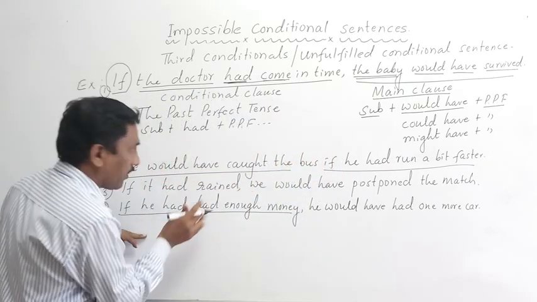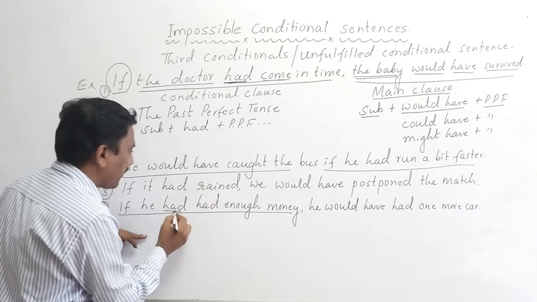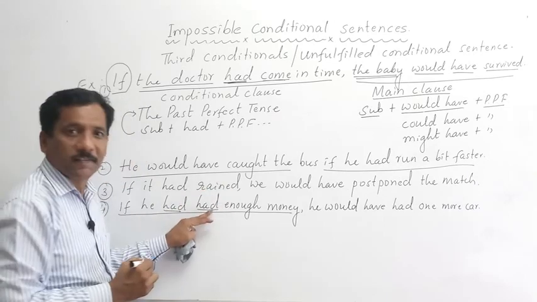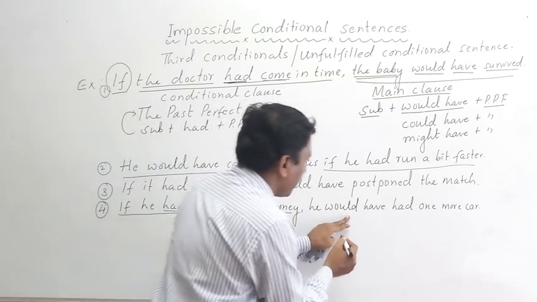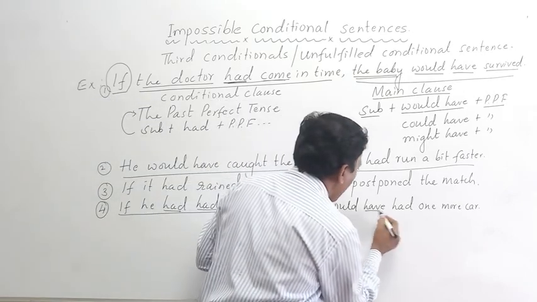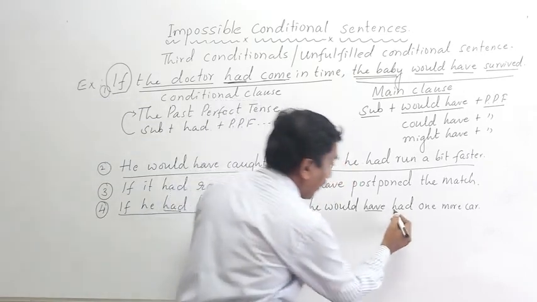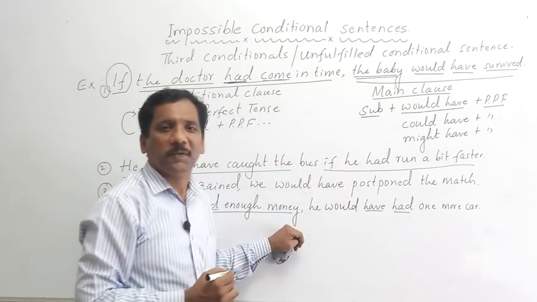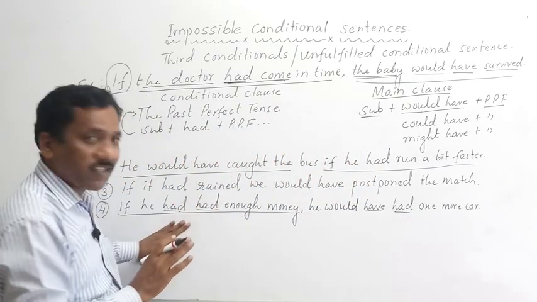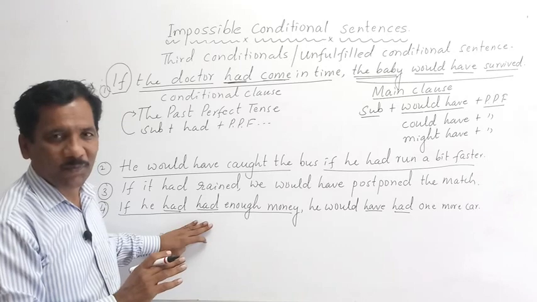In this sentence, the first had is a helping verb and this had is the main verb. In the second clause, this have is a helping verb and had is the main verb. So it indicates perfect tense.